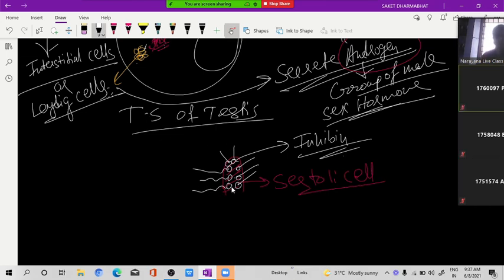I am saying that these millions of sperm will come to the Sertoli cells for taking nourishment. Earlier only 50 to 100 sperm were there, then no problem for them. But now the sperms are continuously coming and entering inside the Sertoli cell. So it becomes a very big burden for the Sertoli cell to provide nutrition to millions of sperm. That's why now the Sertoli cell will secrete one hormone called inhibin. What is the use of inhibin?